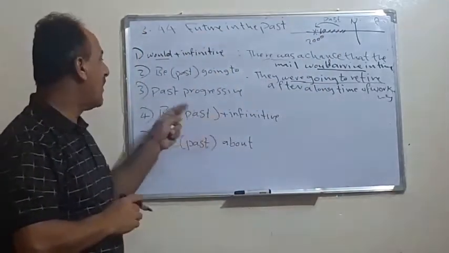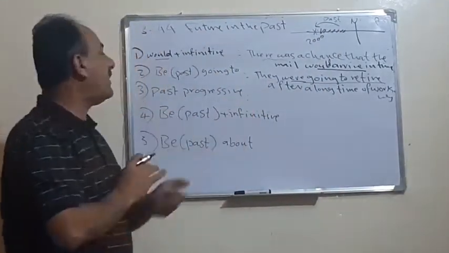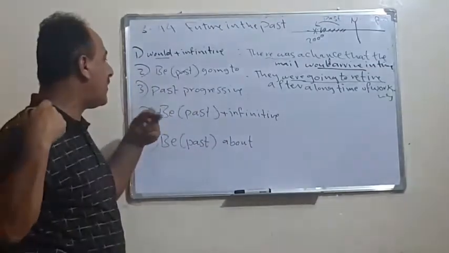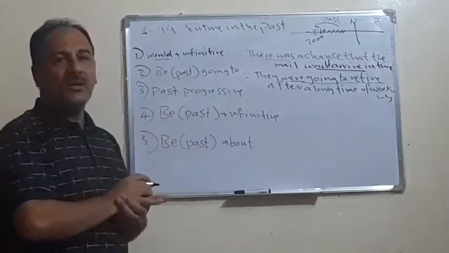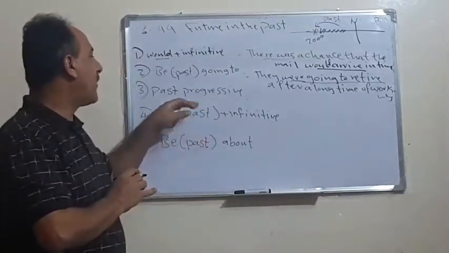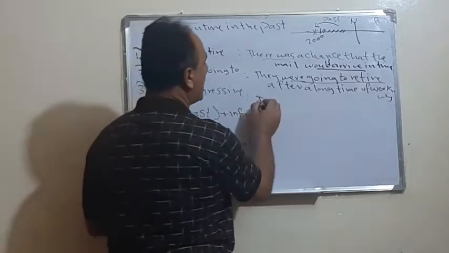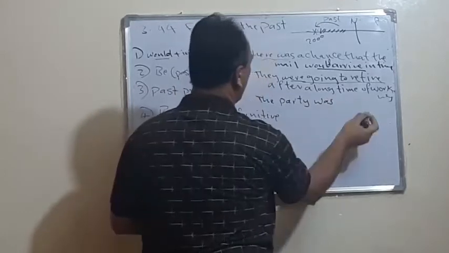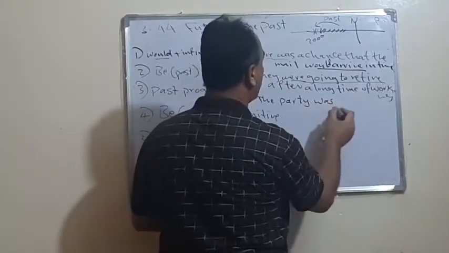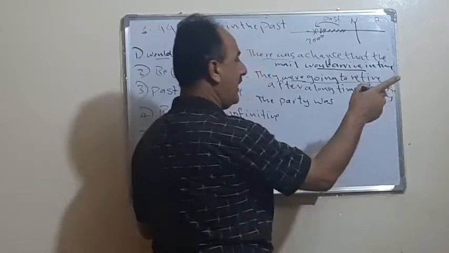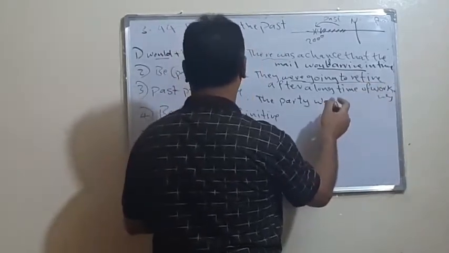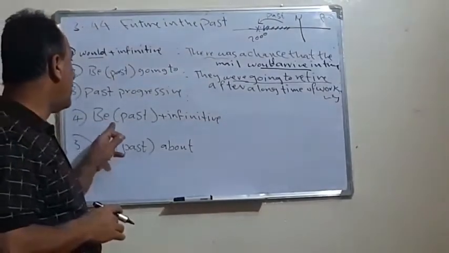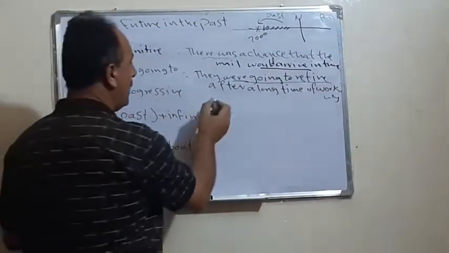To retire. The third case is by using the past progressive. Again, in the future we use the present progressive, but here we use what? The past progressive. For example, we say the party was. Okay, then in the past progressive, for example, we have this example.